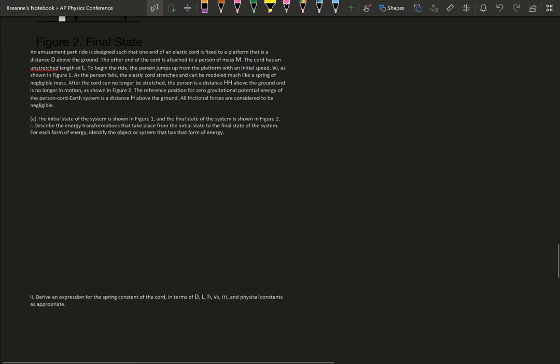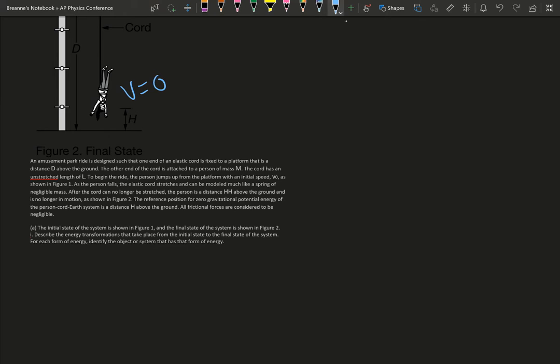The reference position of 0 gravitational potential energy of the person cord Earth system is a distance h above the ground. That's a very weird statement. Basically it's saying that when she's at her bottom, we're pretending that her gravitational potential energy is 0.